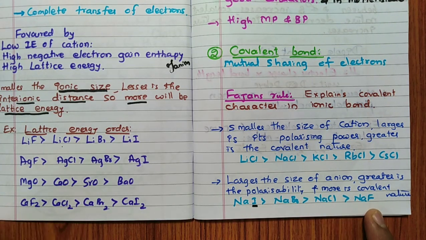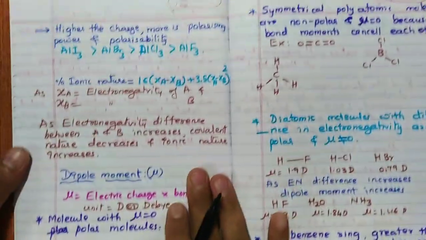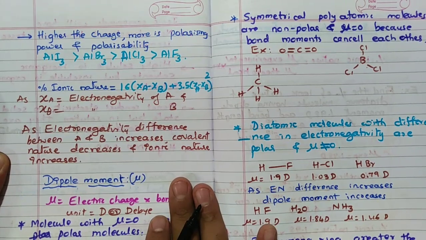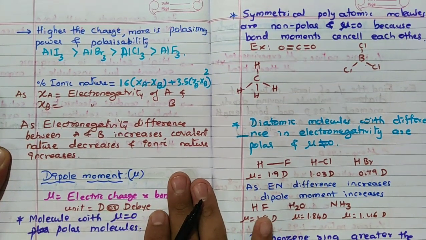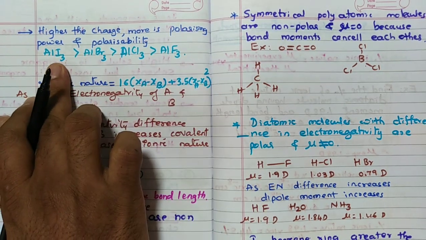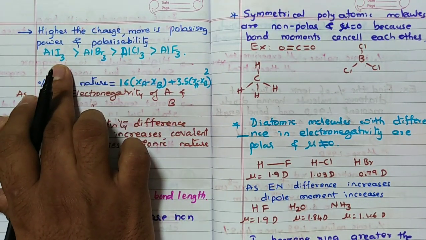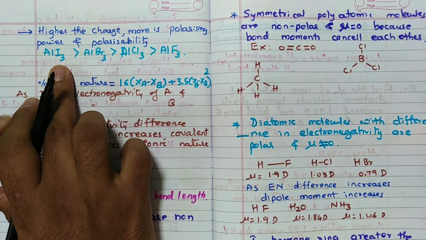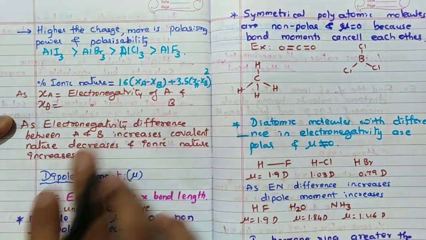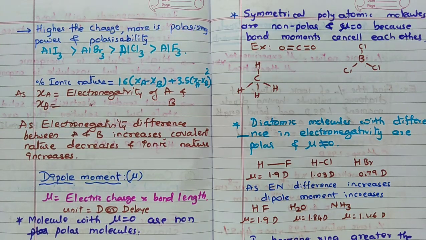One thing you remember, there is no 100% ionic bond. There is a covalent bond which may be 100%, but there is no 100% ionic bond. Another rule is that higher the charge, more is the polarizing power and polarizability. For example, aluminum 3+, higher the charge, so greater the polarizing power. Higher the charge of the anion, see iodine I-, definitely polarizability is more. So this is the order. Like this, Fajan's rule explains the covalent percentage in the ionic character.